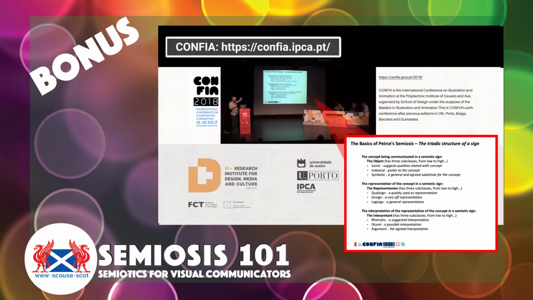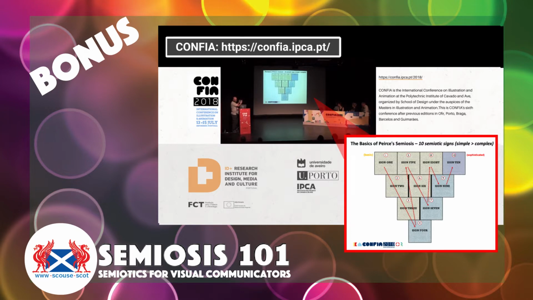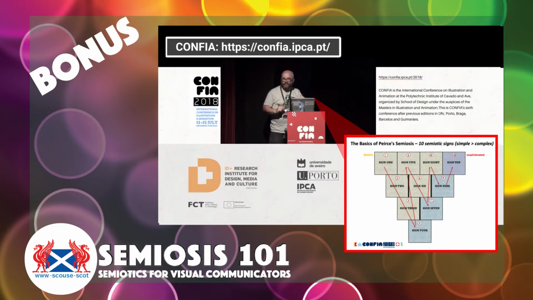So just looking at this slide, you can see that the triadic relationship between the concept, which is the object, how it's represented, the representament, and how it's interpreted, the interpretant, the meaning of this, is couched in all this strange language. That strange language has a very logical way of approaching it when you get into the actual theory. Now, Peirce in 1903, 1905, defined 10 forms of semiotic sign, from the basic through to the more sophisticated. And that's what I basically just want to give an overview of today.